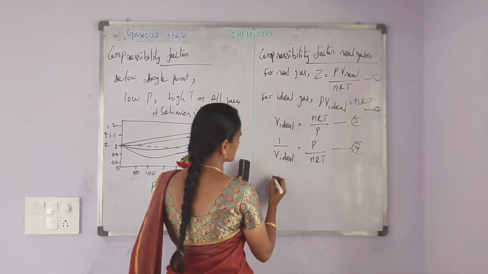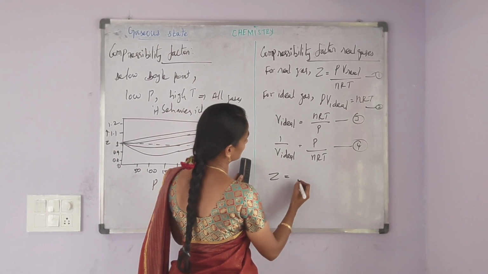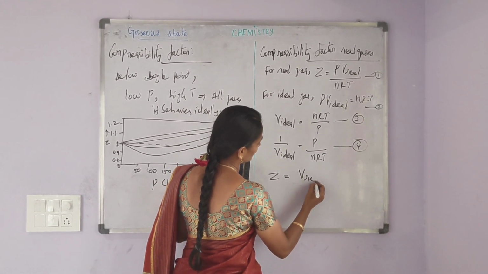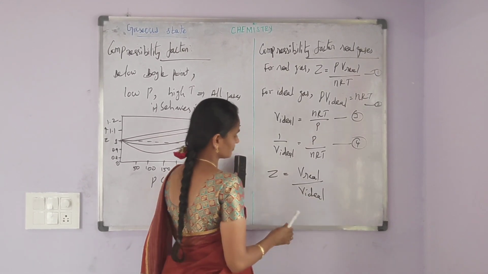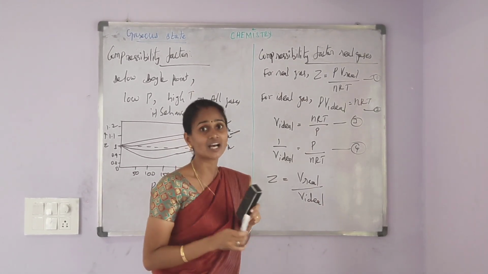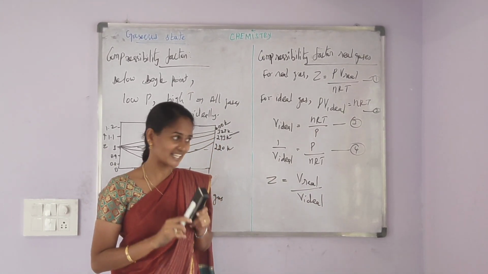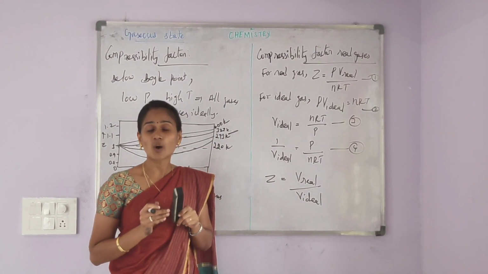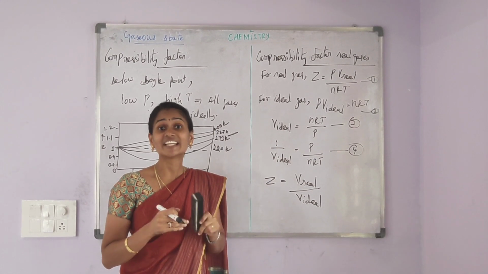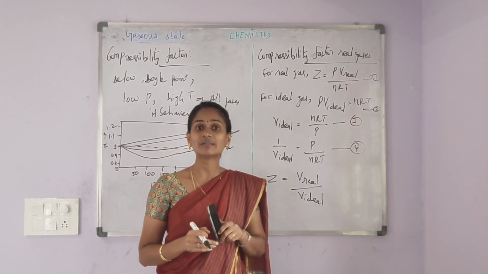The first equation will become Z is equal to V real divided by V ideal. Here V real is the molar volume of the real gas and V ideal is the molar volume of the gas when it behaves ideally. We will meet in the next session.